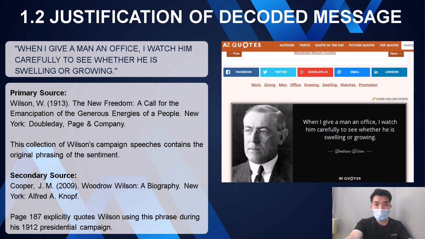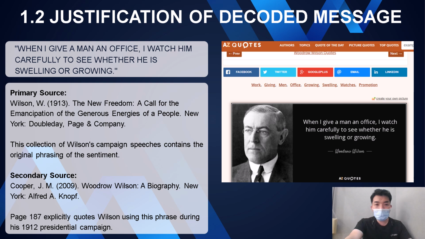The primary source is Wilson's "The New Freedom: A Call for the Emancipation of the Generous Energies of a People", from New York, a speech that contains the original phrasing of this sentiment by Wilson.